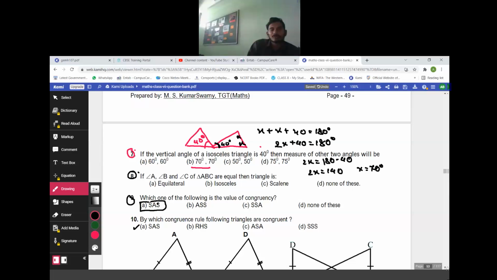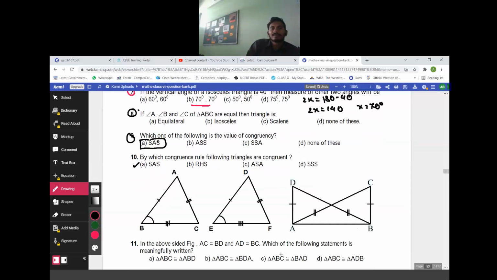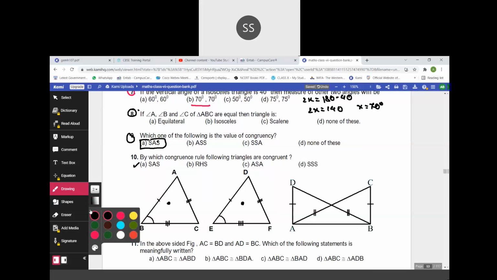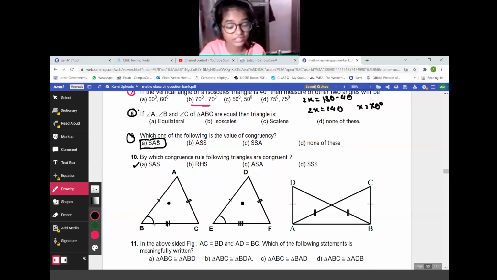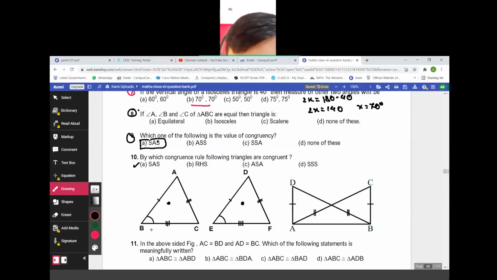By which rule are they congruent? This triangle and this triangle. SAS rule, side angle side. Yes, that's right.